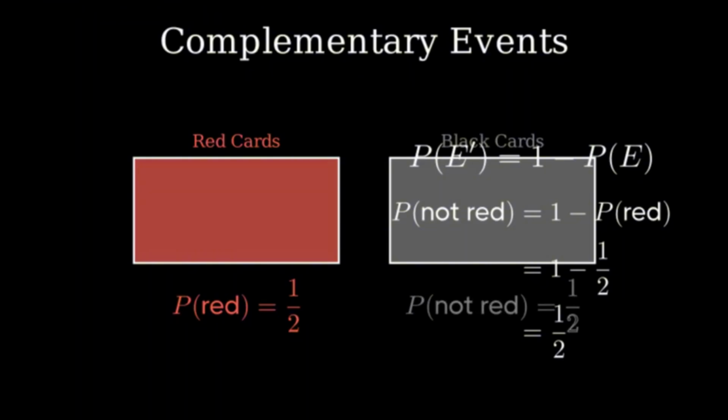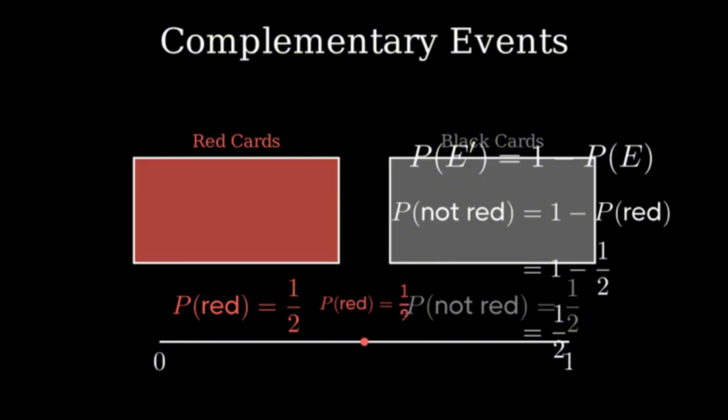This matches what we know about the deck. Half the cards are black. This calculation confirms our intuitive understanding. Probabilities always fall between 0 and 1. Let's visualize these card probabilities on a probability scale, where 0 means impossible and 1 means certain to happen. For our card example, both the probability of drawing a red card and the probability of drawing a black card equal 1/2, placing them right at the midpoint of our probability scale.